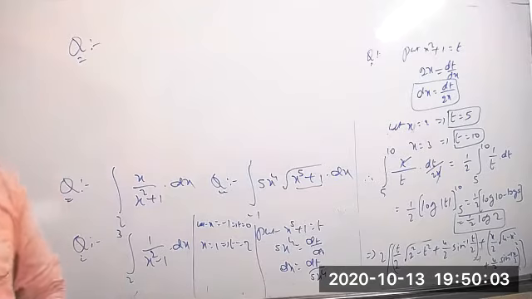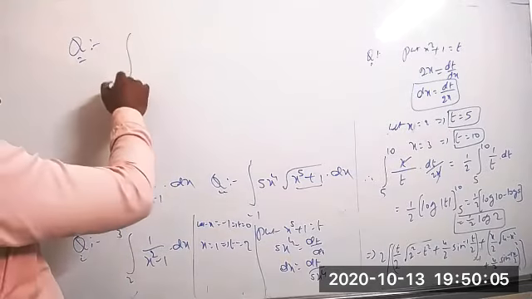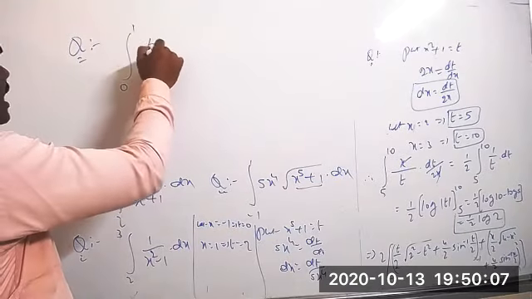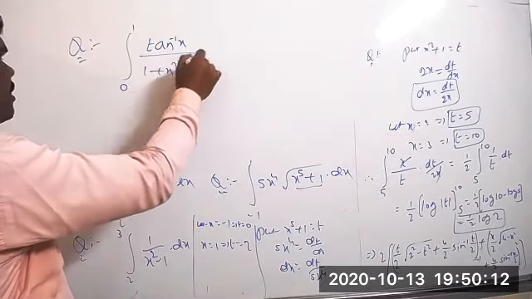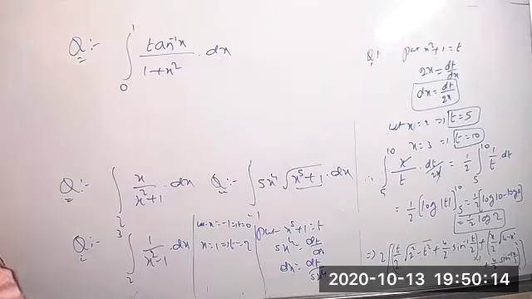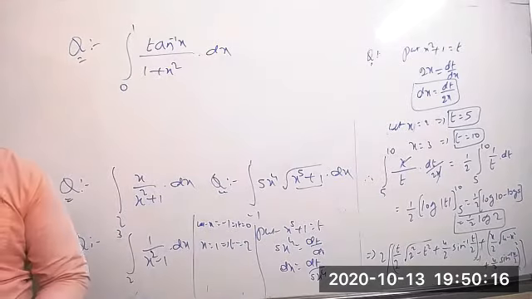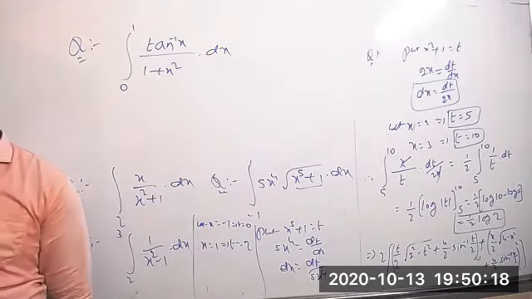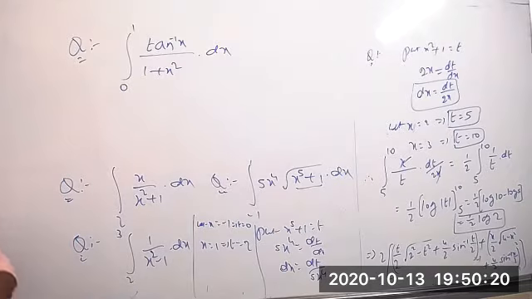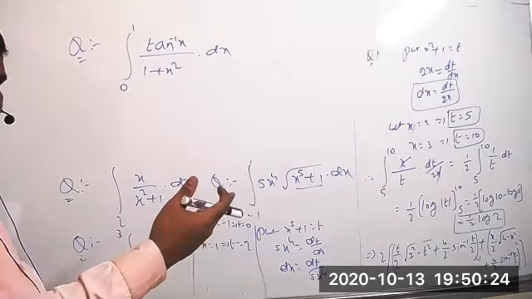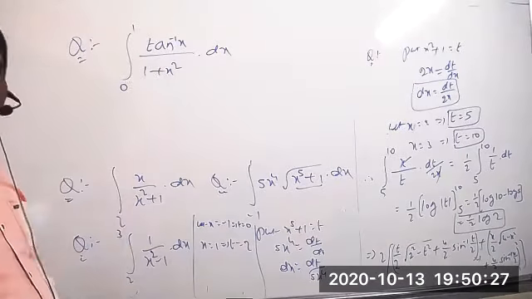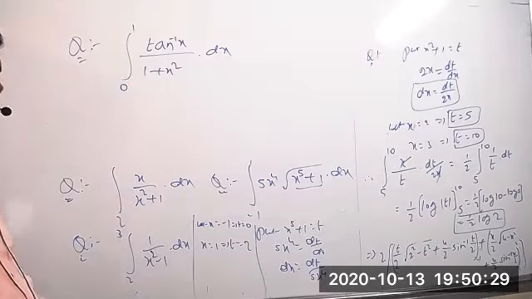Integration from 0 to 1, tan inverse of x by 1 plus x square into dx. We are taking this kind of question to get an idea, because in the previous question, when you take the substitution, we change the limits. We'll get more idea regarding that.